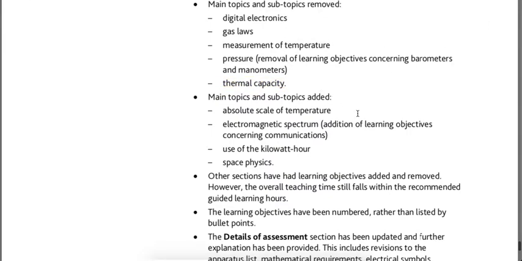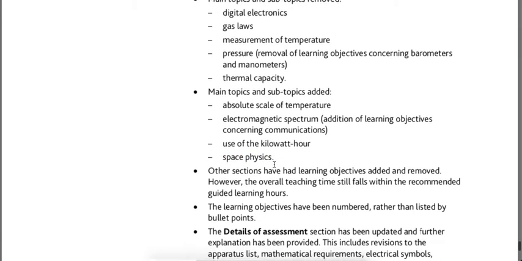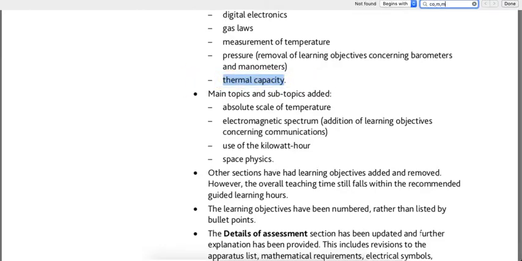Main topics and subtopics added. Well, absolute scale of temperature, and that refers to the Kelvin scale. Electromagnetic spectrum, which used to be there previously, but they're saying that we have added some learning objectives with respect to communications, use of the unit kilowatt hour, and then space physics. For me, space physics is the major addition that you really have to be concerned about. But let me just show you the communications aspect. Communications.